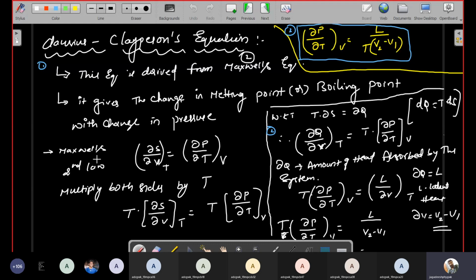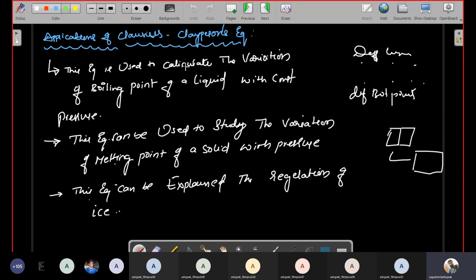That equation is called the Clausius-Clapeyron equation. I'll derive that equation by using Maxwell's equation, ∂S/∂V = ∂P/∂T. From this equation, I will get one equation, that is ∂P/∂T at constant volume. If this pressure changes, then definitely the boiling or melting point of the system also changes. Okay, now see the next page.